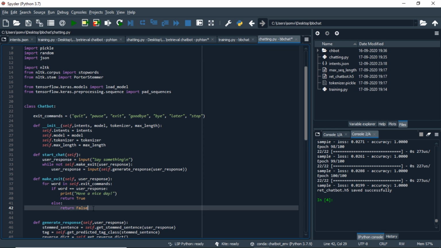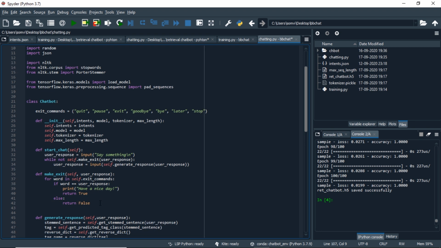Basically, we are taking the user response and we are going through every word of the exit commands to check if it is available in the exit commands or not. If the user doesn't want to exit, we will return false. If the user wants to exit, we will return "have a nice day", and we will return a true value so that our while loop stops there and the function will stop. With this, our class definition is completed.